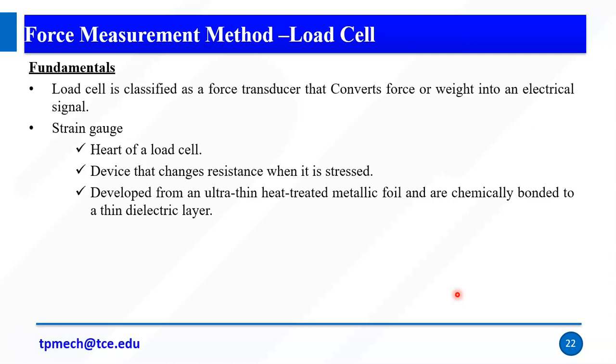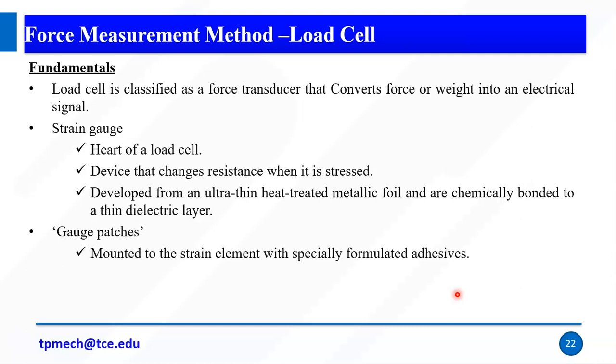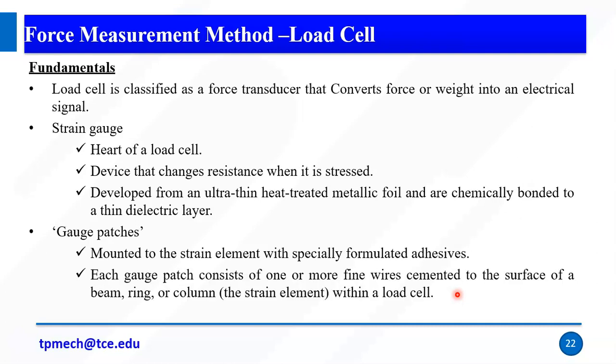Strain gauges are developed from ultra thin heat-treated metallic foil and are chemically bonded to a thin dielectric layer. So in the metal we make gauge patches. Patches are mounted to the strain elements with specially formulated adhesives. So a patch is a group of strain gauges. We mount this group of strain gauges on the load cell surface, pasting them with some adhesive. This is the gauge patch. Each gauge patch consists of one or more fine wires cemented to the surface of a beam, ring or column within the load cell. We cement, I mean join, them to the surface with specially formulated adhesives.